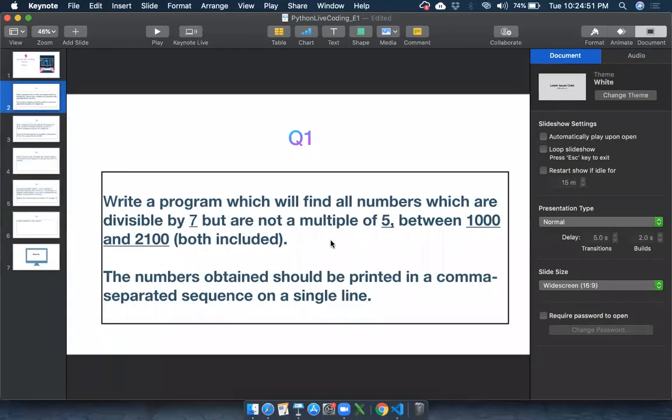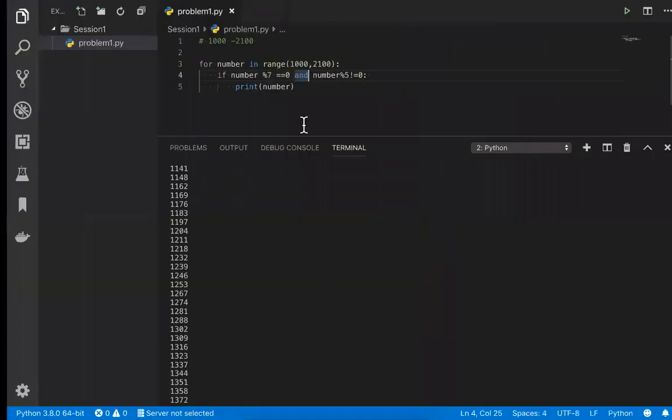But still, what is the problem? They are saying that the numbers obtained should be printed in a comma separated sequence on a single line. Okay, so this point is a little tricky, right? They want all these numbers in a single line, not line by line. So that is a little tricky.